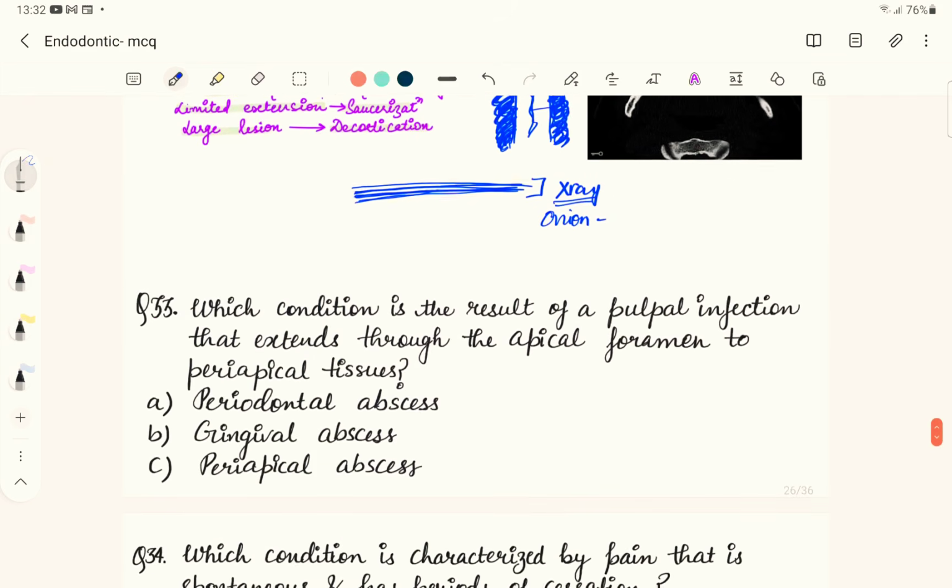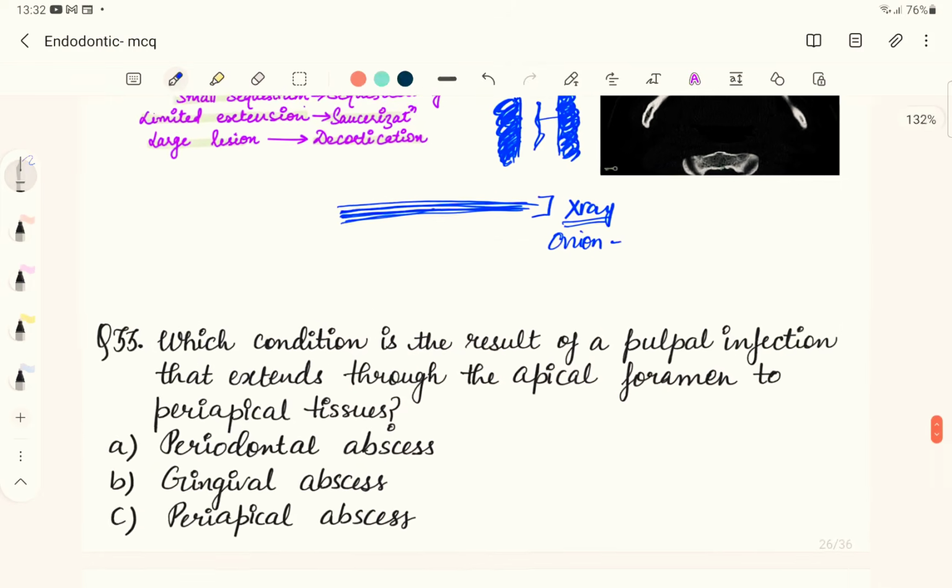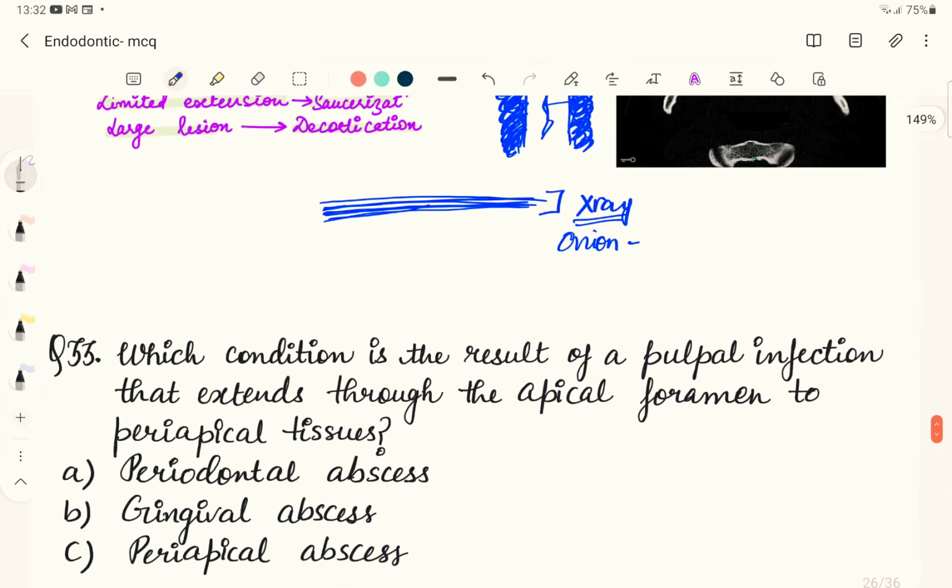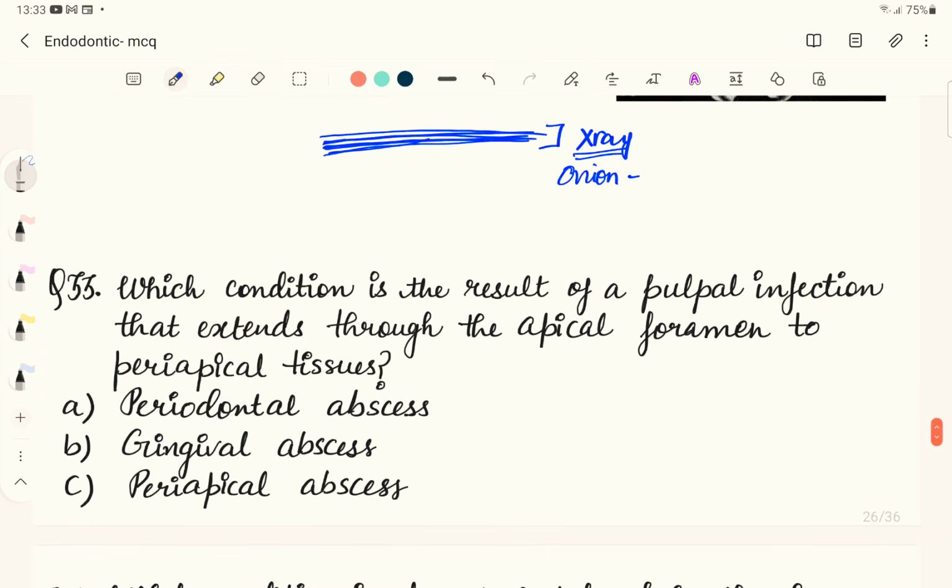So coming to the next question, which condition is the result of a pulpal infection that extends through the apical foramen to the periapical tissues? What it's saying in the question is, if there is some infection from the pulp, it goes through the apical foramen and extends into the periapical tissues. What do we call this kind of infection? We call it a dental abscess, or a periapical abscess, which we have covered just now,